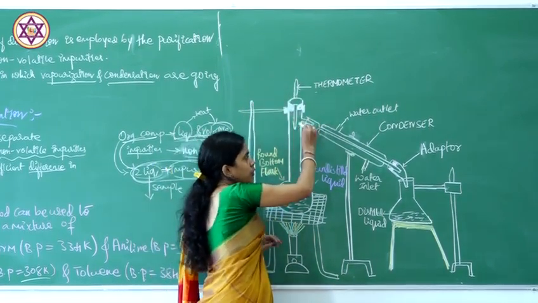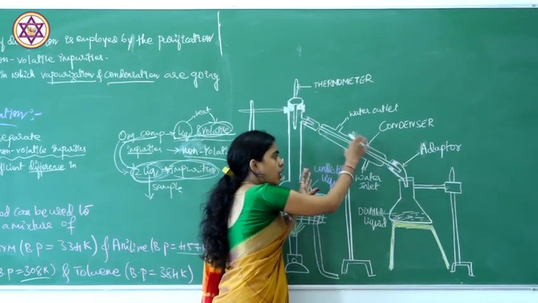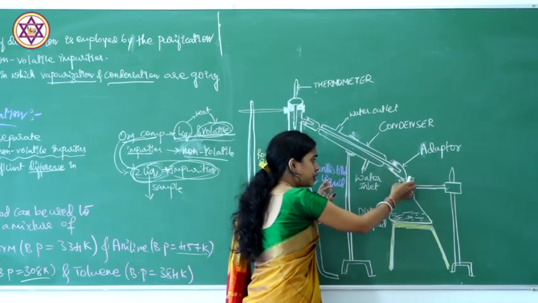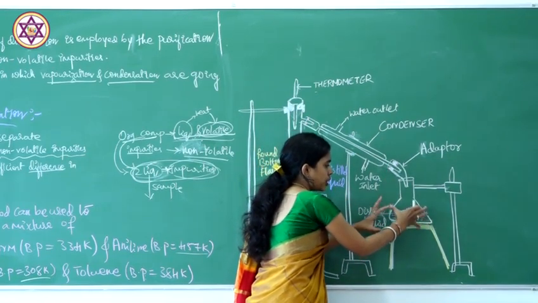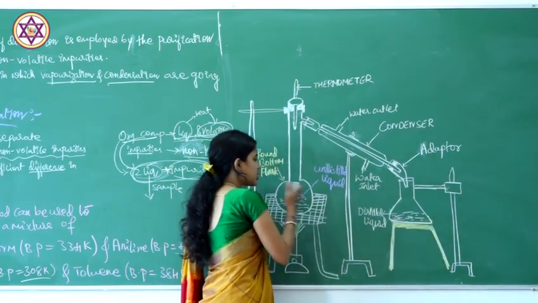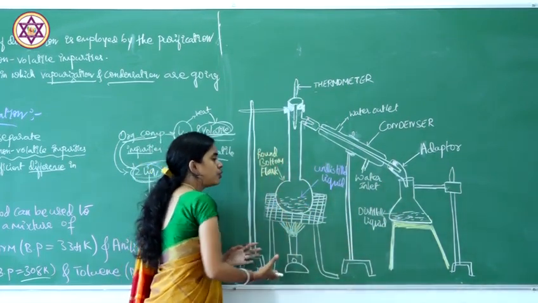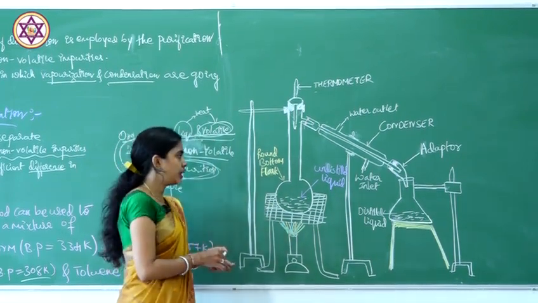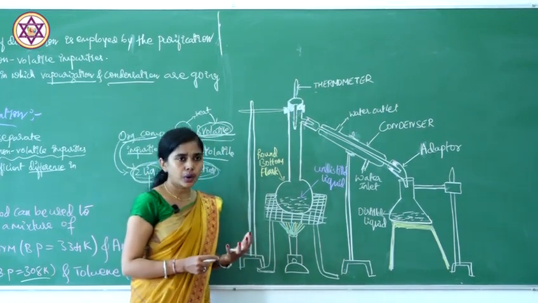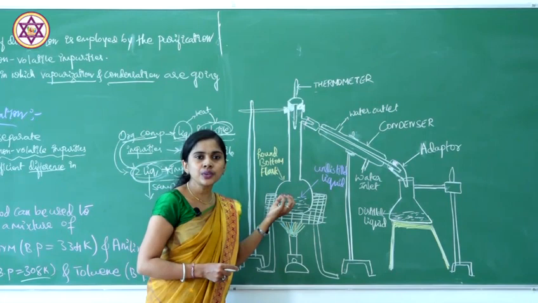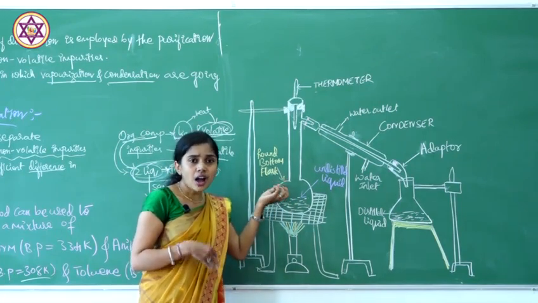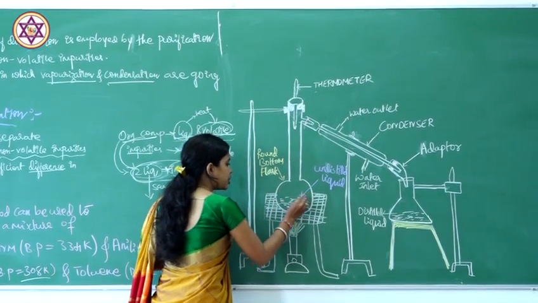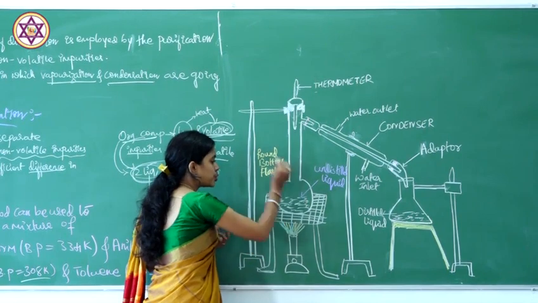Then the round bottom flask is connected with the condenser. I'll tell you the function of the condenser. Then it is used with the jointer, and it connects with the receiver, another conical flask. By using stands we fix it, whereas the flask is placed on the wire gauze, and we supply the heat. First we take the given undistilled liquid which we have to distill. The sample we take in the round bottom flask, and we heat it.